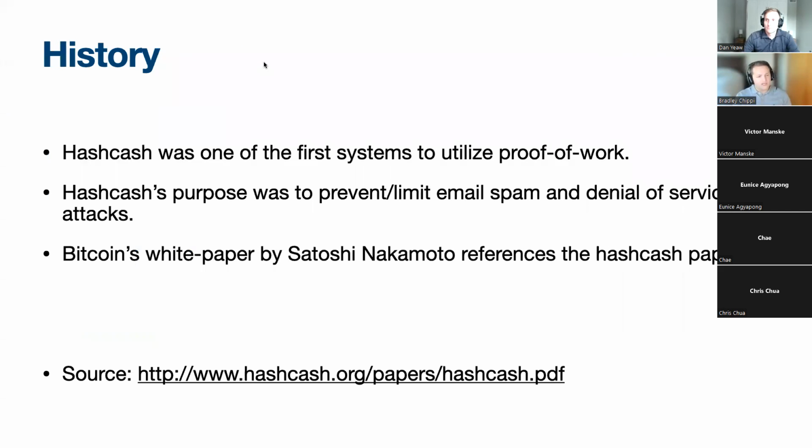All right, so a little bit of history about proof of work. This came out in like 1997, 1999. It was called Hashcash. Really weird name, in my opinion. The hashing part makes sense, but the cash part doesn't for what it was. But basically, Hashcash was one of the first systems to utilize proof of work. And Hashcash's purpose was to prevent and limit email spam and denial of service attacks.